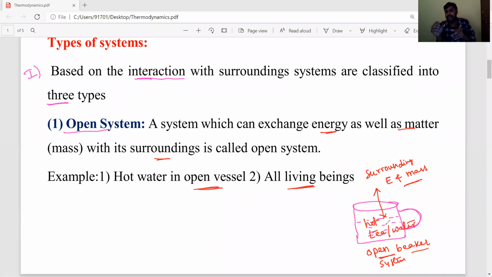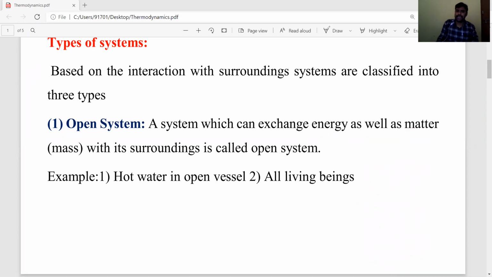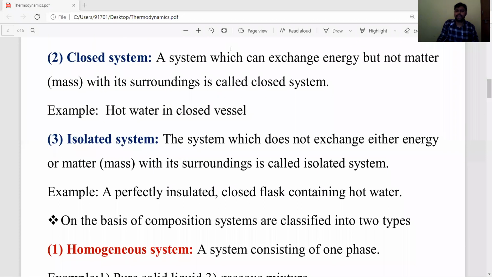So in an open system, energy as well as mass or matter is exchanged from system to surroundings. Okay students, the second one is a closed system. Closed system means you take one closed beaker.